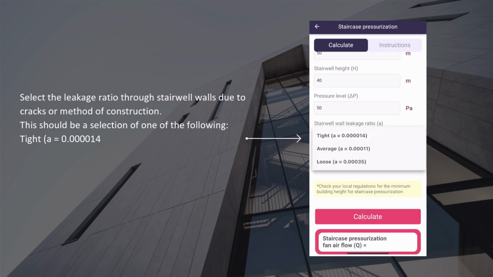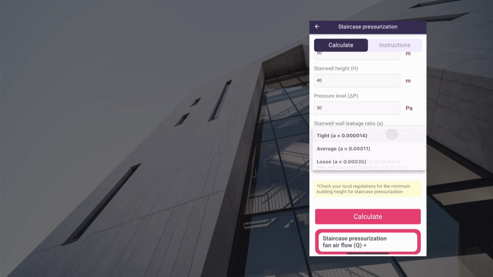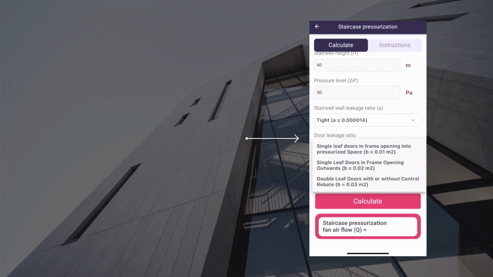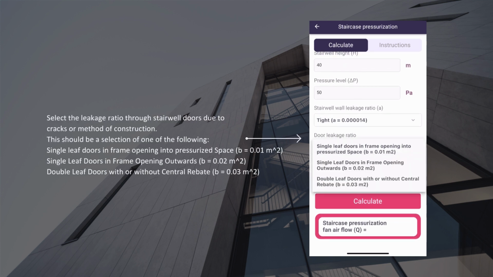Select the leakage ratio through stairwell walls due to cracks or method of construction. This should be a selection of one of the following. Select the leakage ratio through stairwell doors due to cracks or method of construction. This should be a selection of one of the following.